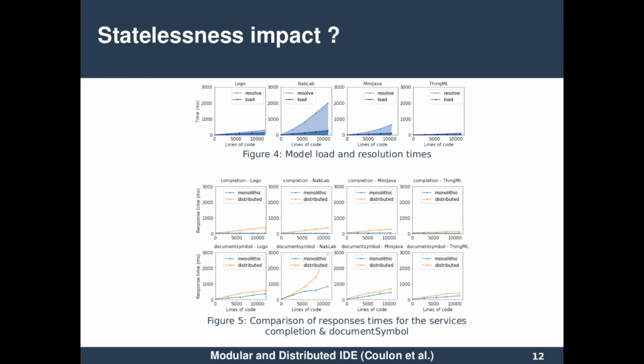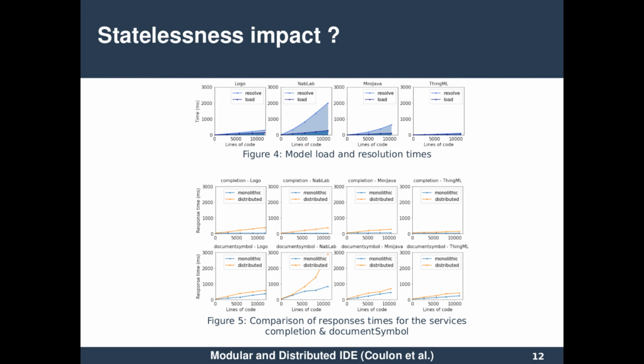Since we have implemented language services as stateless microservices, and monolithic servers are stateful, we investigated the statelessness impact. We use Xtext and EMF to load a model from the textual representation of a program before computing the internal logic of the language services. EMF loads models lazily. There is an initial cost to build the content tree.